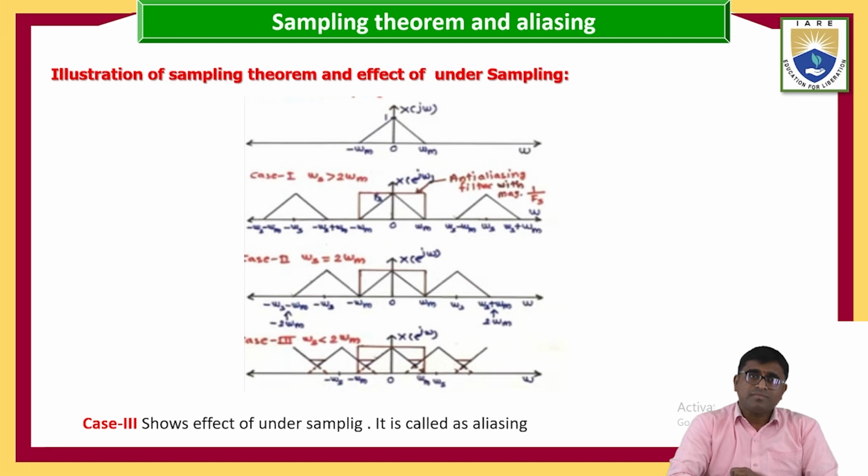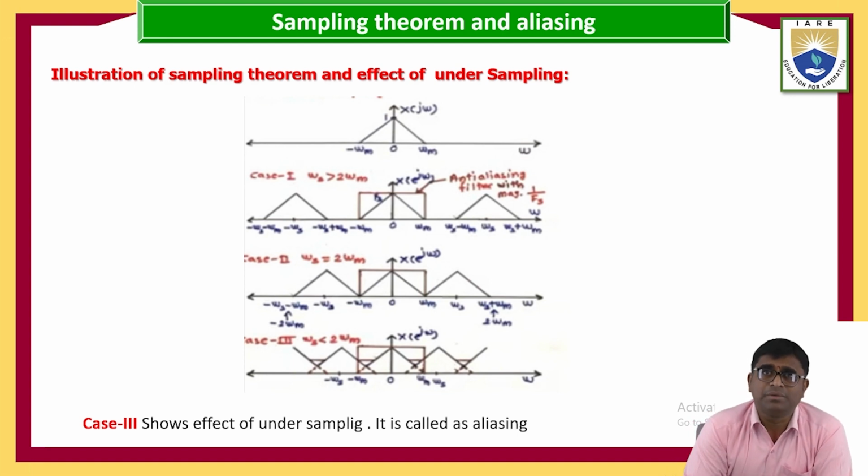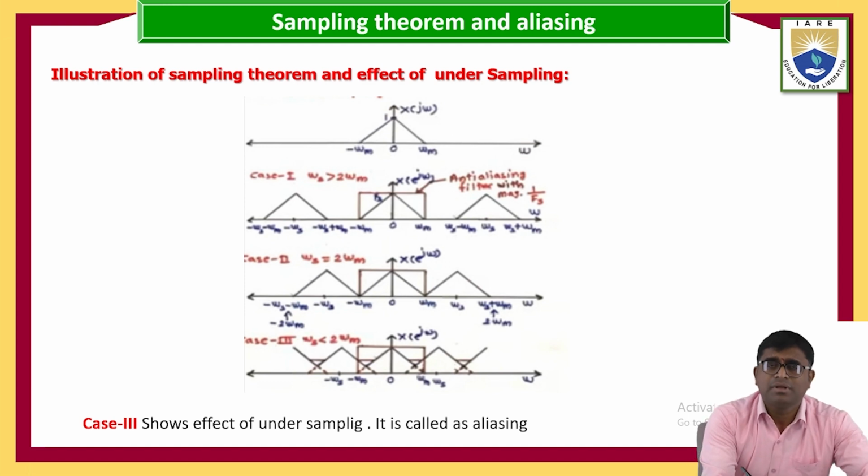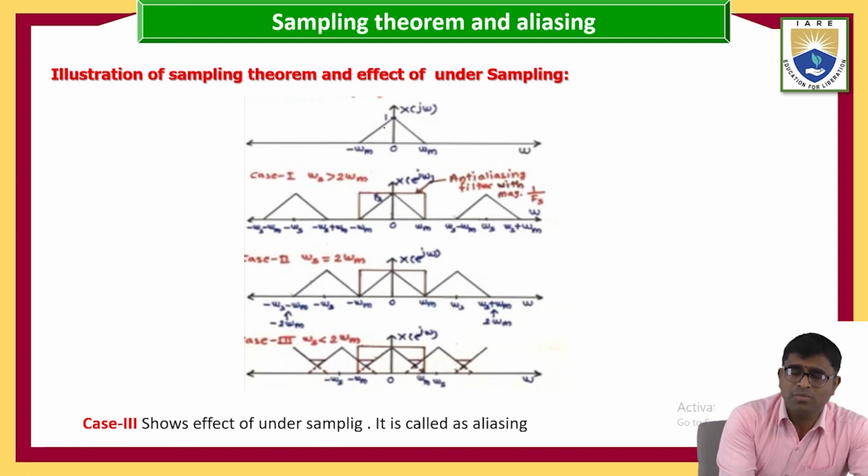Here I am going to show the sampling effect, the theorem under under sampling. Listen here: it is from 0 to 1, and here the magnitude, the amplitude, is 1.